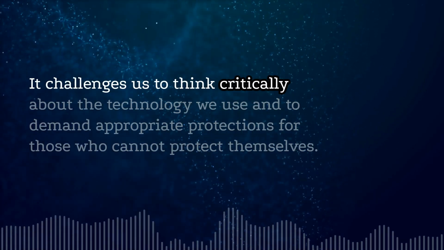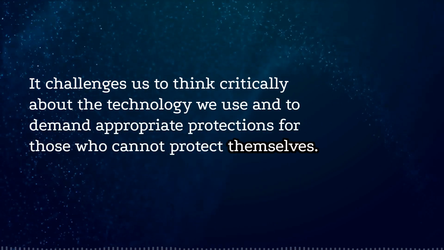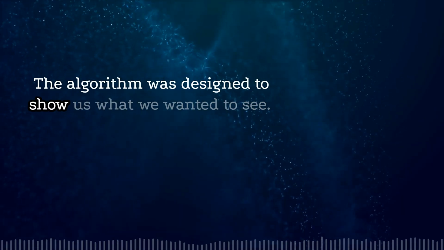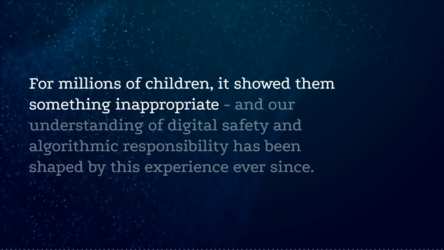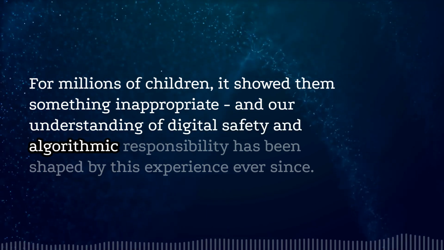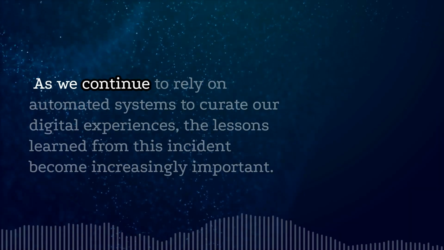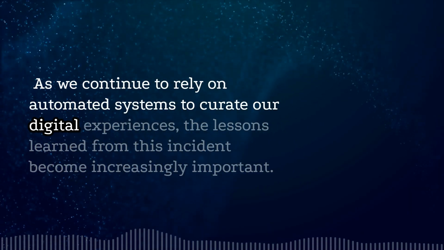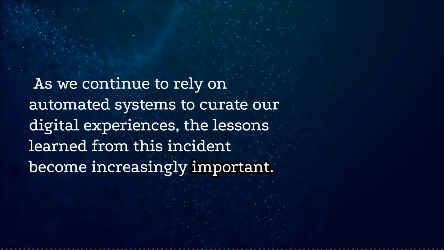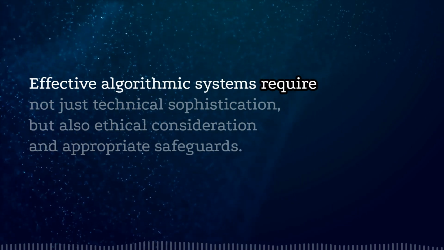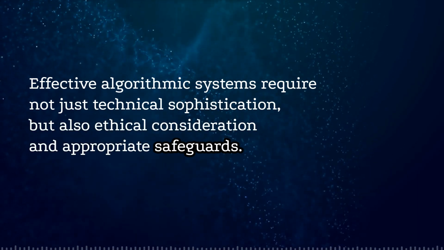It challenges us to think critically about the technology we use and to demand appropriate protections for those who cannot protect themselves. The algorithm was designed to show us what we wanted to see. For millions of children, it showed them something inappropriate. And our understanding of digital safety and algorithmic responsibility has been shaped by this experience ever since. As we continue to rely on automated systems to curate our digital experiences, the lessons learned from this incident become increasingly important. Effective algorithmic systems require not just technical sophistication, but also ethical consideration and appropriate safeguards.